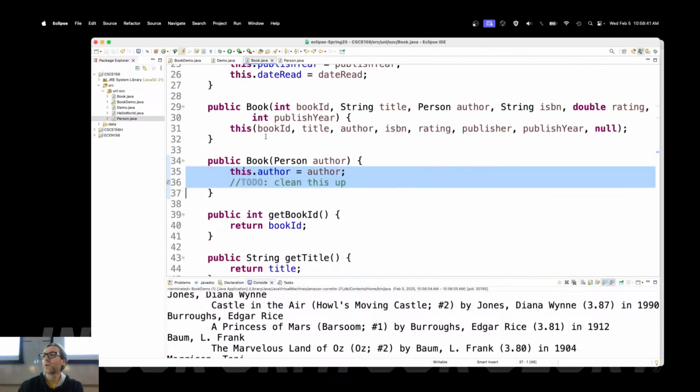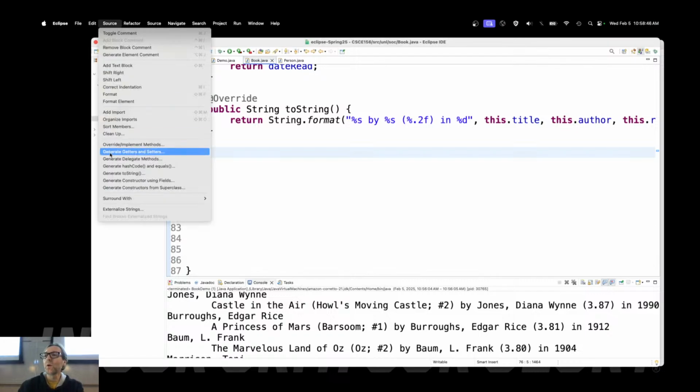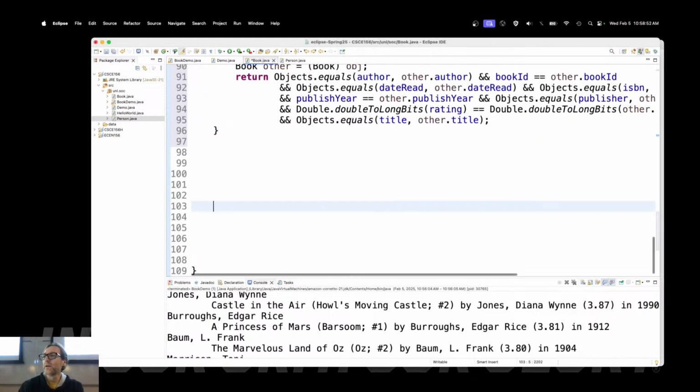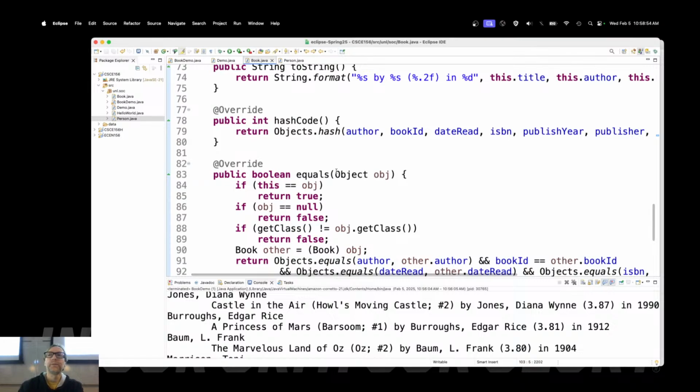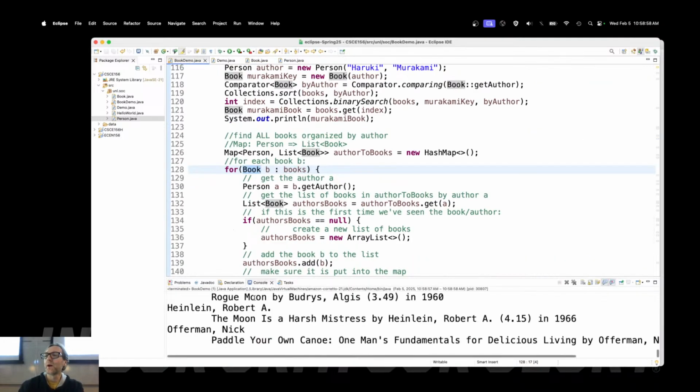Let's do it for the book too. And once again, don't bother writing code. Just go up to Source, hashCode and equals. It should be based on everything for now, right? And then generate it, and you see all that code has been generated. Let me go back to the demo and run it again to see if that solves the problem.